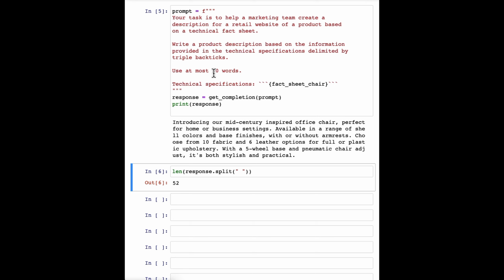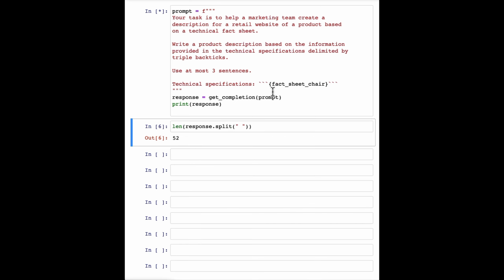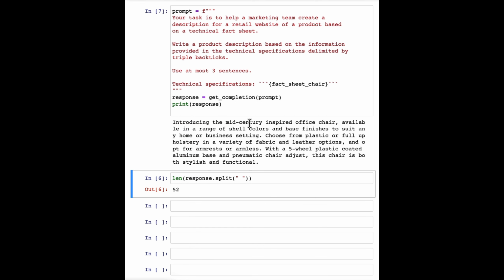Large language models are okay, but not that great at following instructions about a very precise word count. But this is actually not bad. Sometimes it will print out something with 60 or 65 and so on words, but it's kind of within reason. Some of the things you could try to do would be to say use at most 3 sentences. And let me run that again. But these are different ways to tell the large language model what's the length of the output that you want.